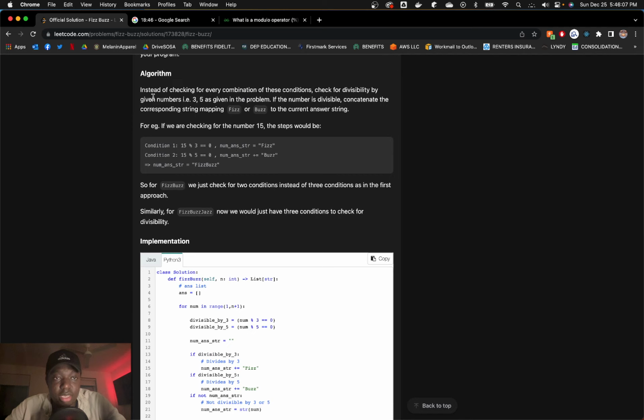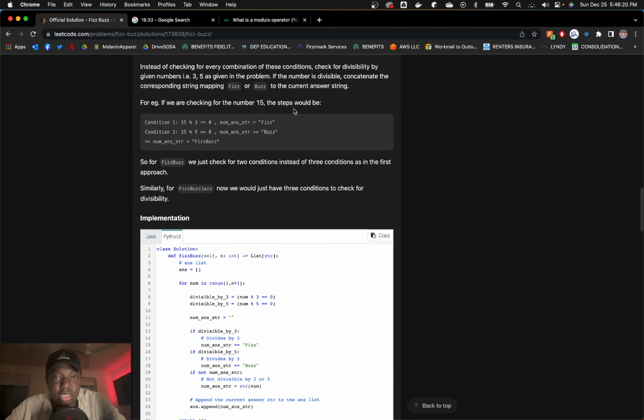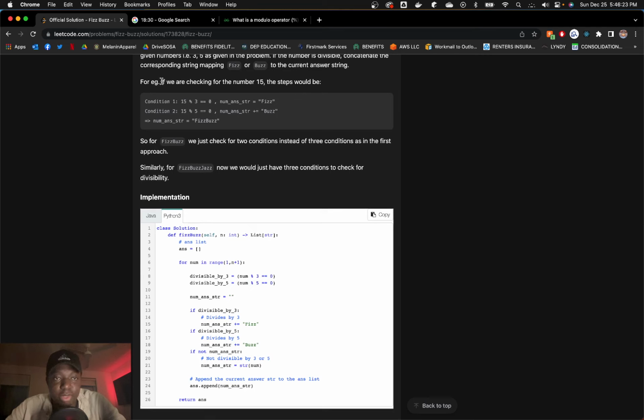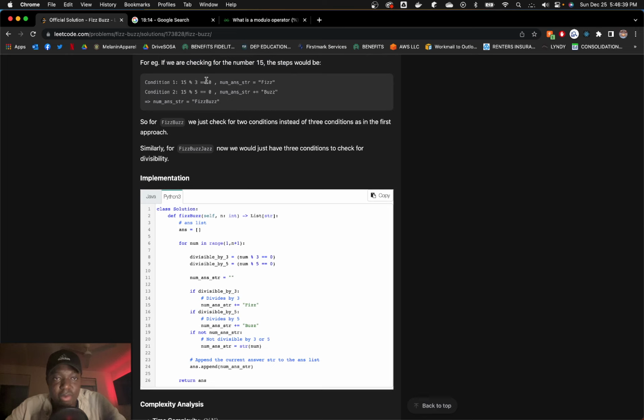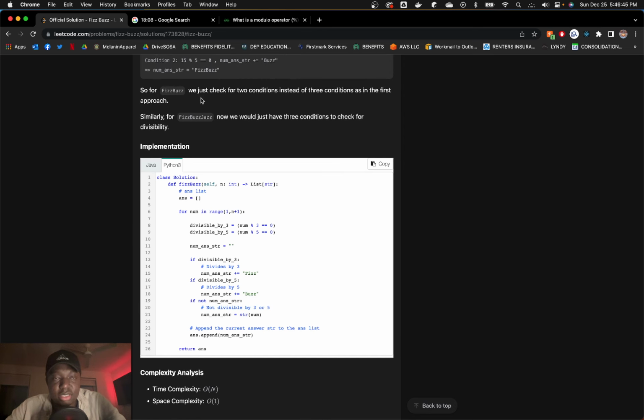Well, it's going to be: check for divisibility by given numbers, 3, 5. If the number is divisible, concatenate the corresponding string mapping, fizz or buzz, to the current answer string. So for example, if we're checking for number 15, that would be condition 1. 15 divided by 3, fizz, then add buzz, FizzBuzz.